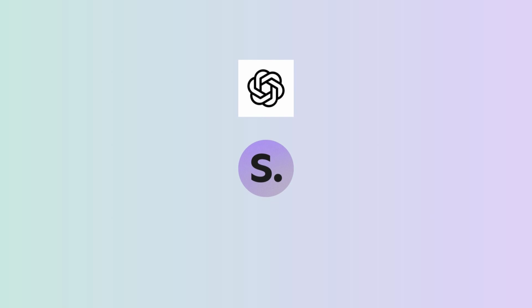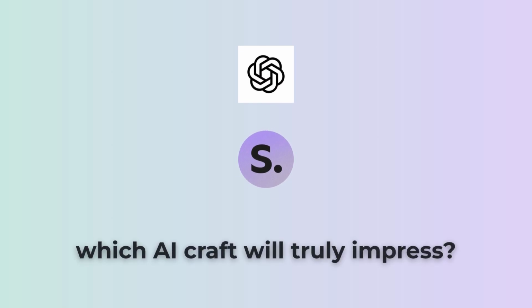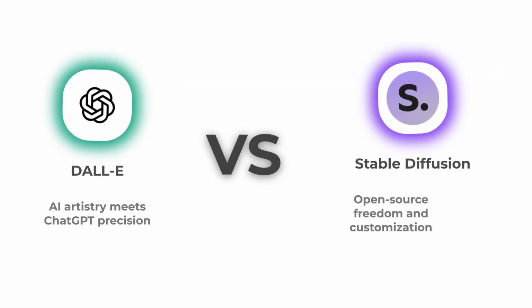Two giants of AI art, DALL-E and Stable Diffusion, face off today. One claim: which AI craft will truly impress? On the left, DALL-E, bringing AI artistry fused with ChatGPT precision. On the right, Stable Diffusion, famous for its open-source freedom and unrivaled customization.